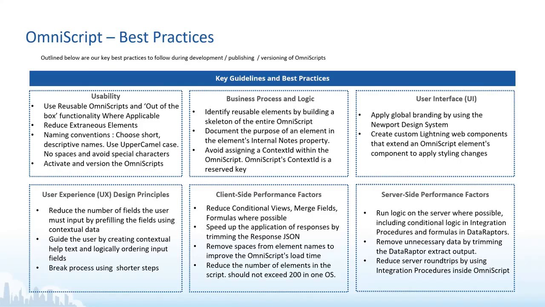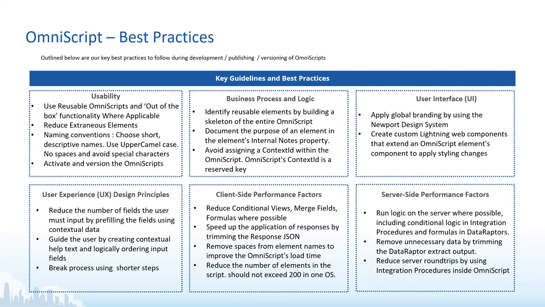Next one is business process and logic, right? Obviously you'll have to identify your reusable components. When we talk about Apex, we used to think about keeping the code modularized, identifying the generic code so that we can use it inside utility classes and reuse it across multiple Apex classes, right? So similarly here also we'll have to think about keeping the code in a reusable manner.